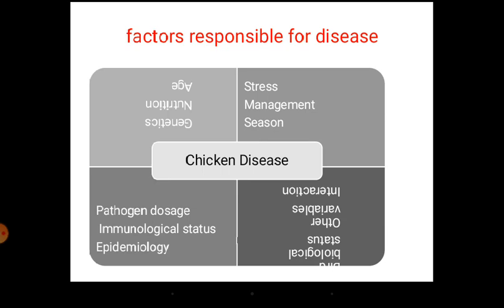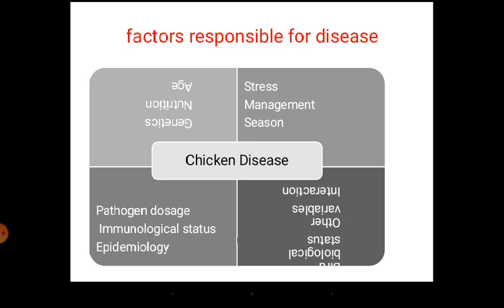Then the nutrition status of the flock will also influence it. The age of the flock will also influence the occurrence of disease. In general, we are just studying disease resistance as a character here, compared to other characters. We are looking at it in a different way. So I think these are the factors which influence the occurrence of disease.